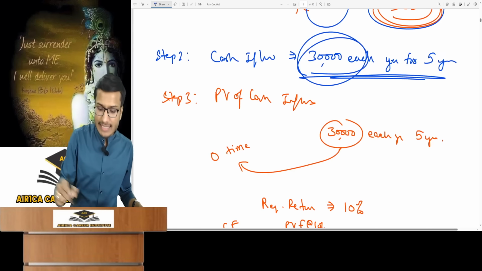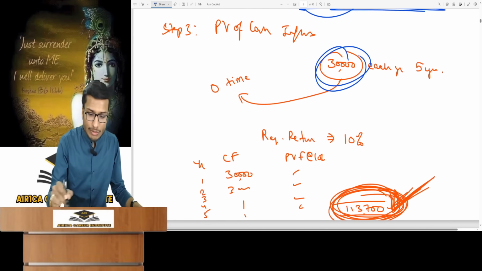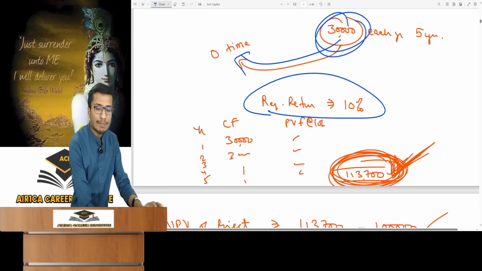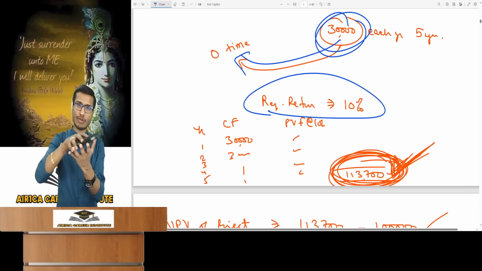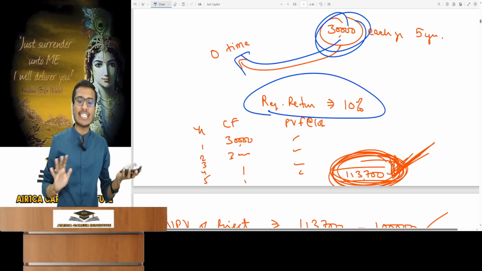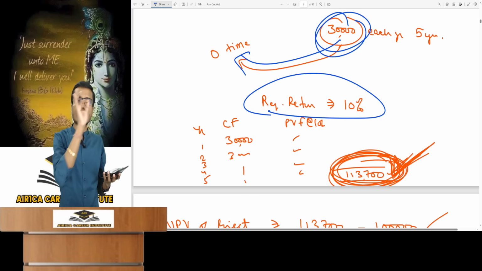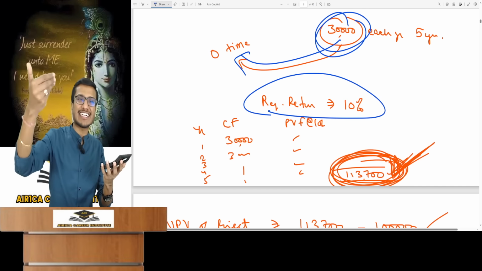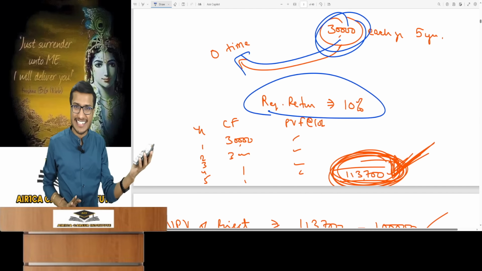I will get a cash inflow of 30,000 every year as I took in my example for 5 years. This 30,000 needs discounting to present value with my 10% required return. What do we need to understand now? I'll get cash flows of 30,000 from this project or machine for 5 years. Now I have decided how much required return I need from this machine. I need a 10% return. Regarding future cash flows, I explained during the PV discussion in basics. Try to understand. Future cash flows already include the return and interest. So if you require a 10% return, it's simply part of that cash flow.